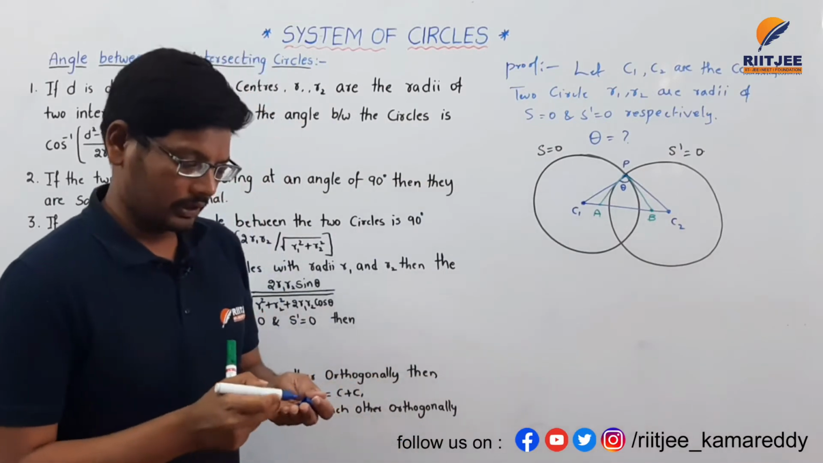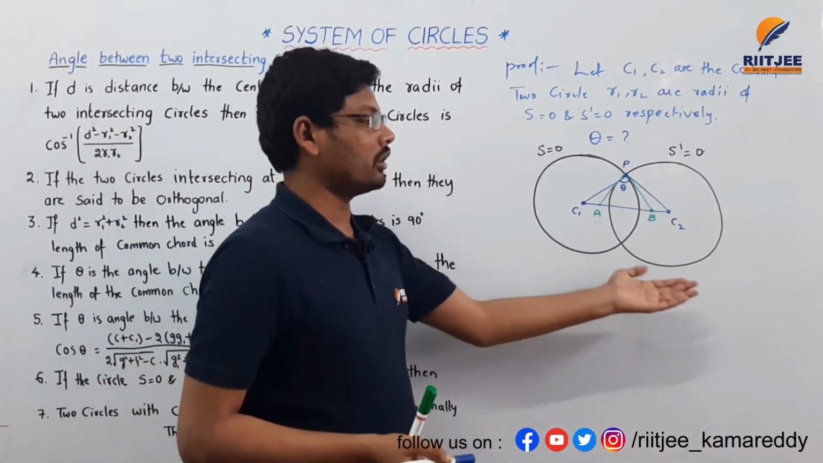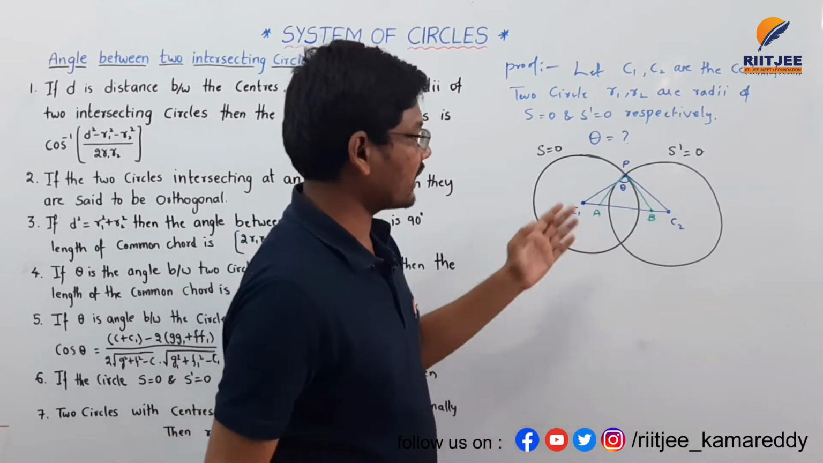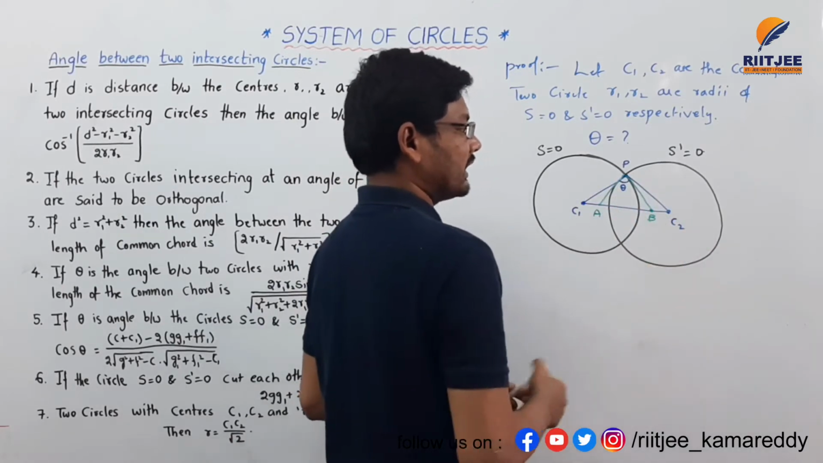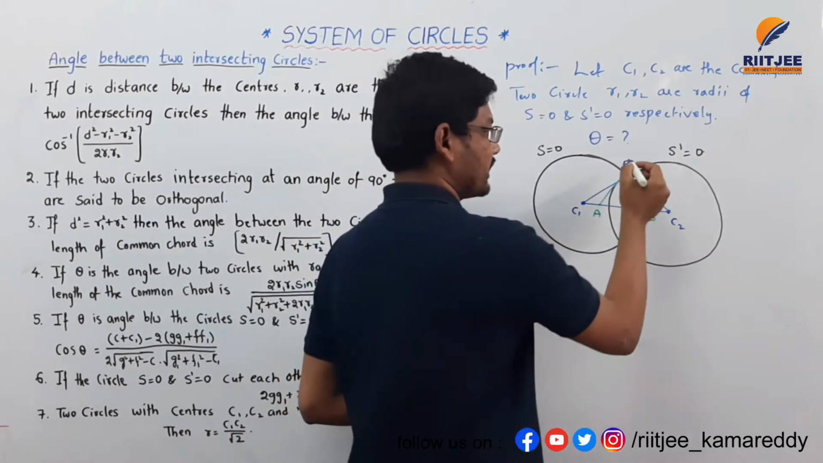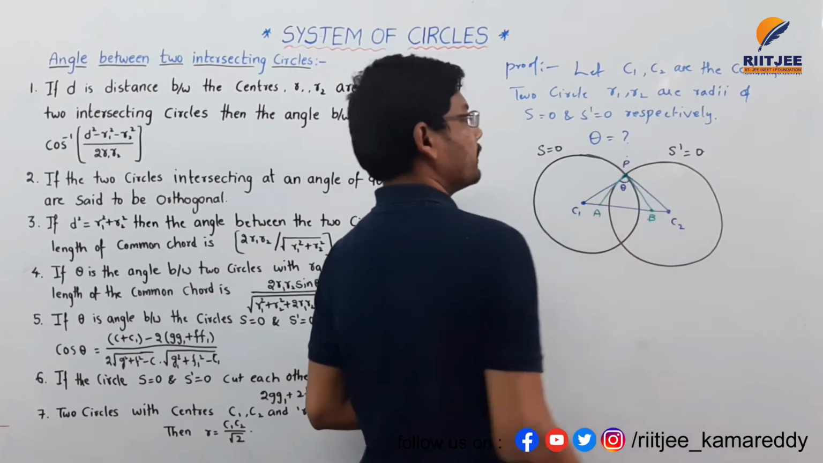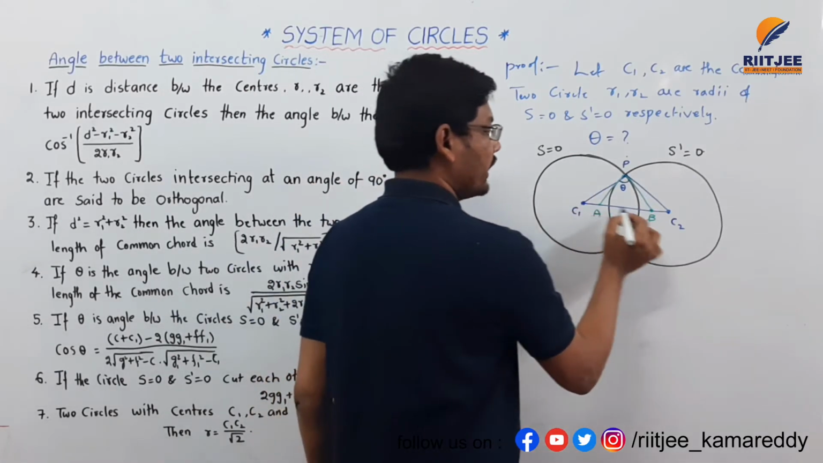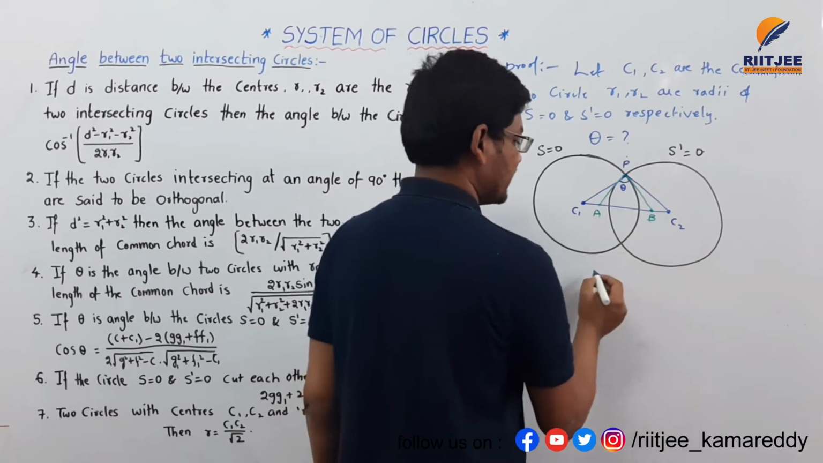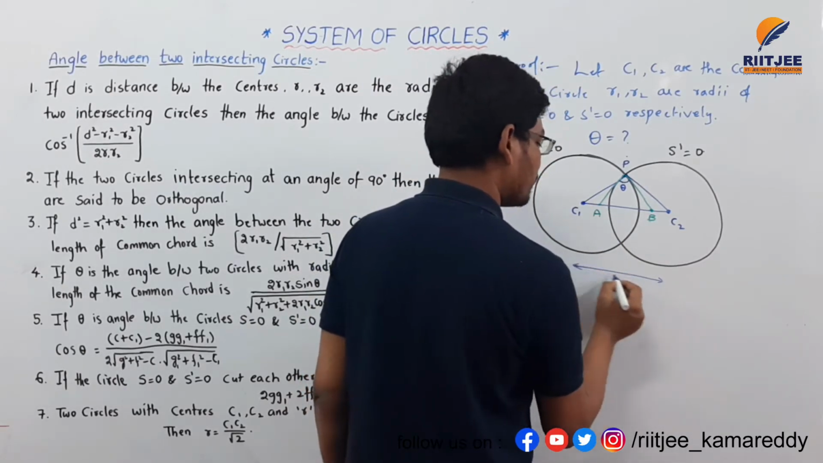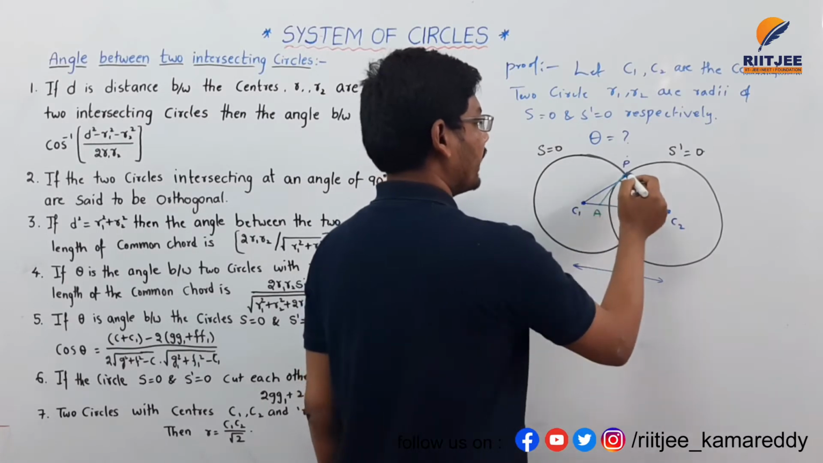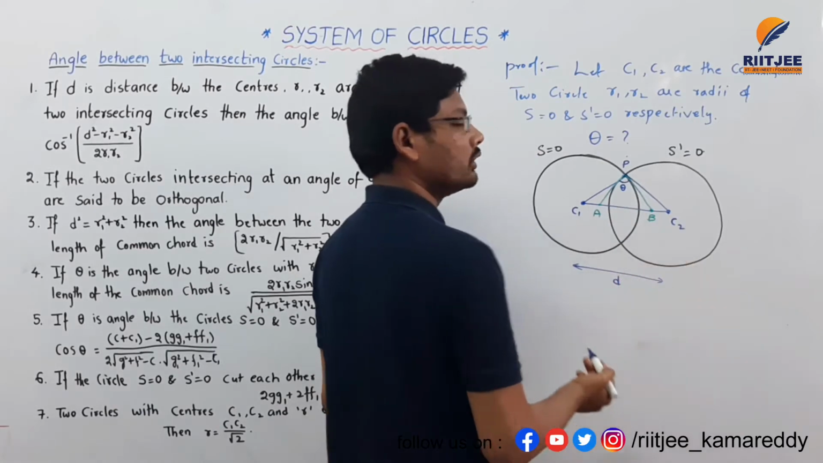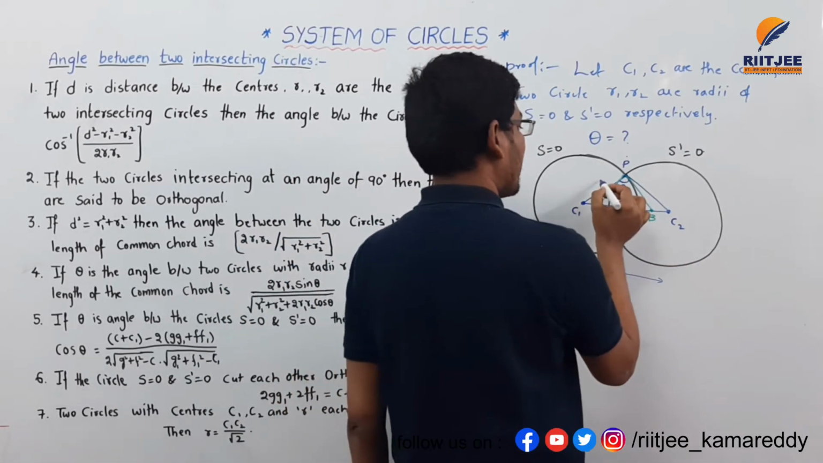Observe clearly here. S equal to 0 and S dash equal to 0, both circles are intersecting at one point, that is the point of intersection. Capital P is called the point of intersection here, and I am joining the centers C1, C2. This distance is called small d, and I am drawing lines from the point of intersection to C1 and to C2. Those two are the radii, small r1 and r2.